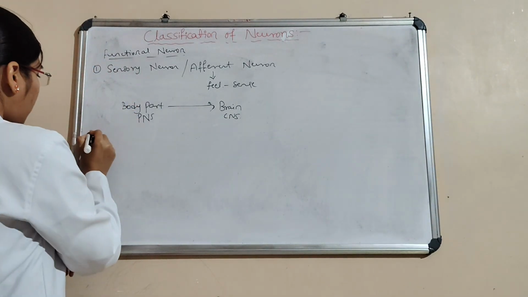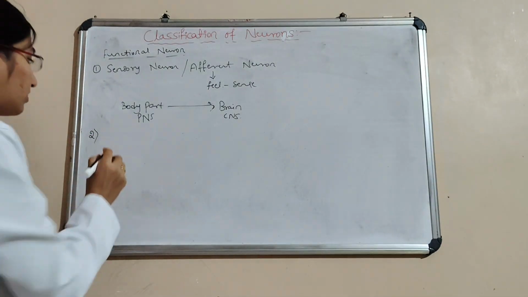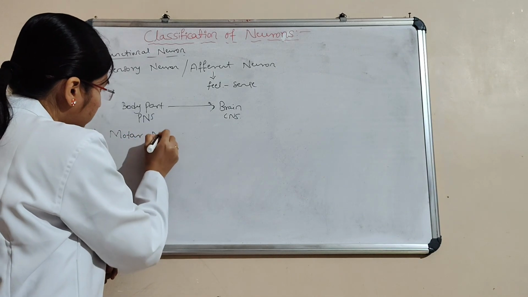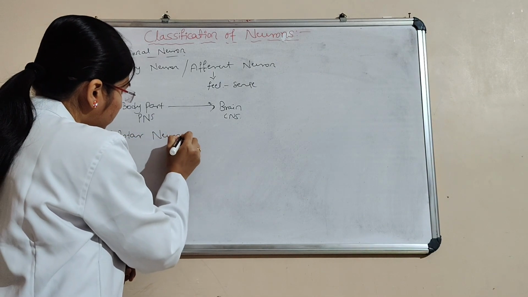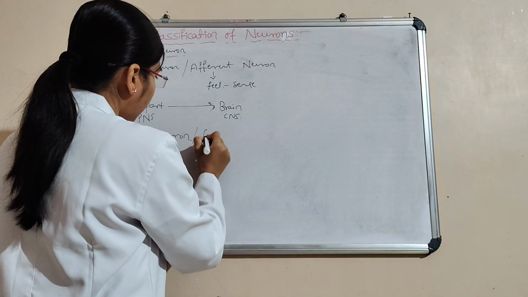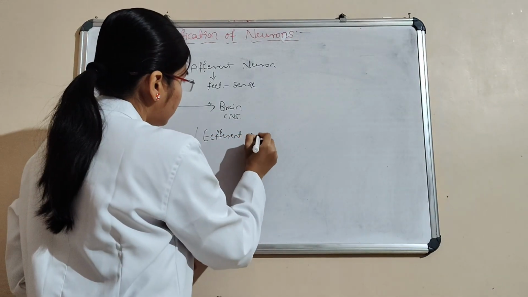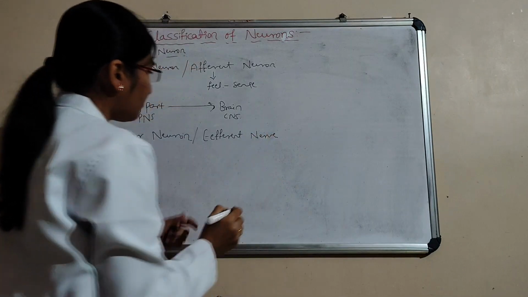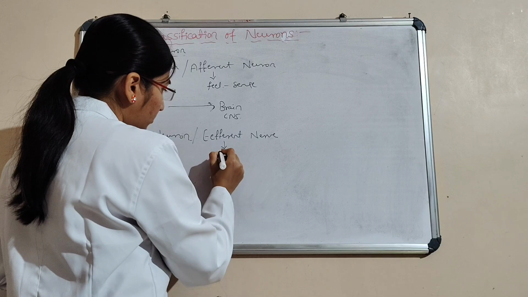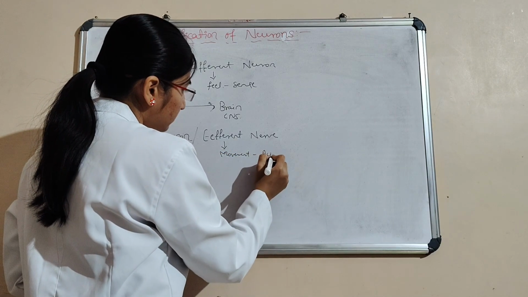Next, we'll see about the motor neuron. It is called the efferent nerve. Efferent means movement, that is action.